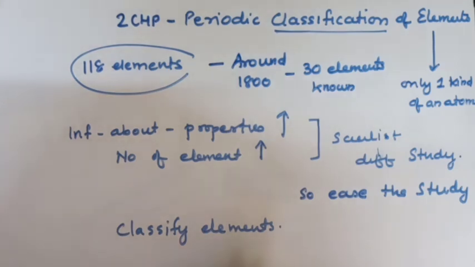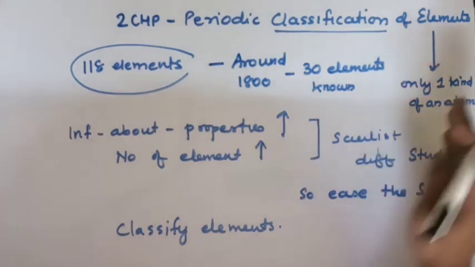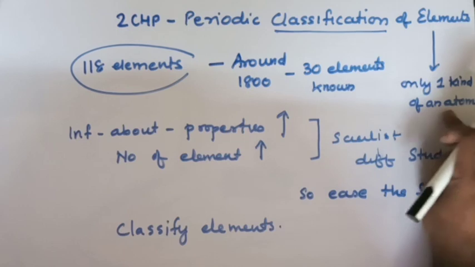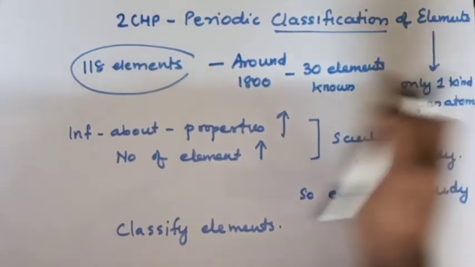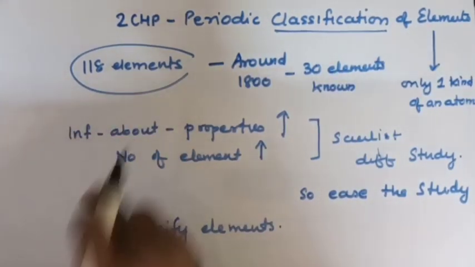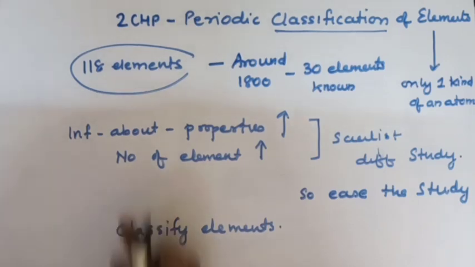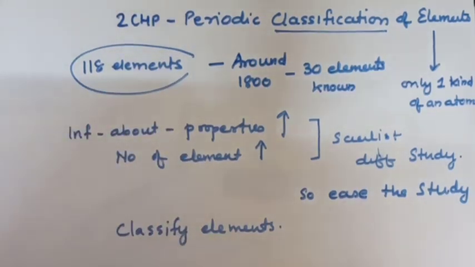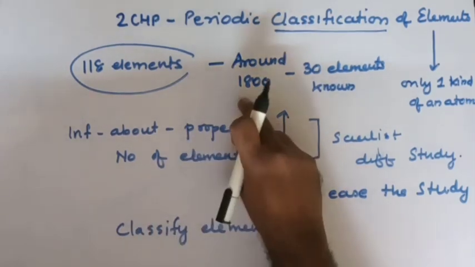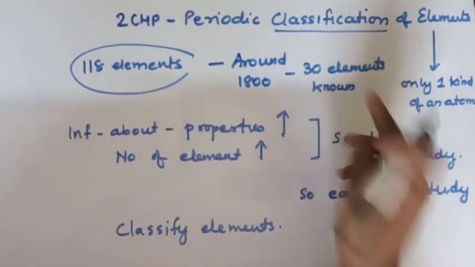You got it, children? Elements are substances which are made up of only one kind of atom. Now there are 118 elements known to us, but around 1800 there were only 30.